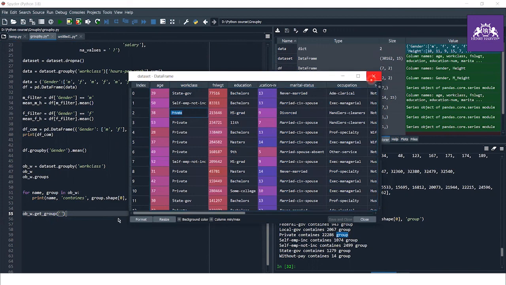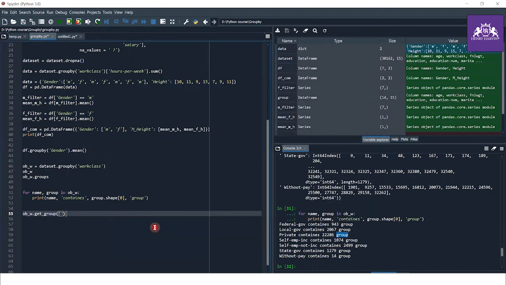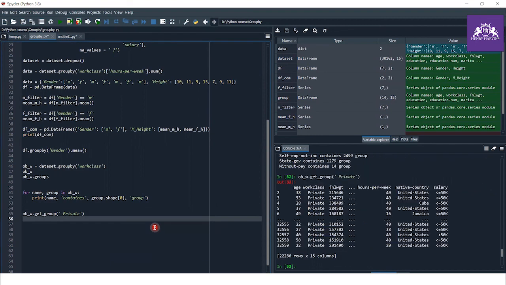So Control plus C and Control plus V. Now you can see that it shows the details of a particular group. That means we have the private group, and it already has a space before it, so you have to consider that. So yes, it shows all the details about the private.